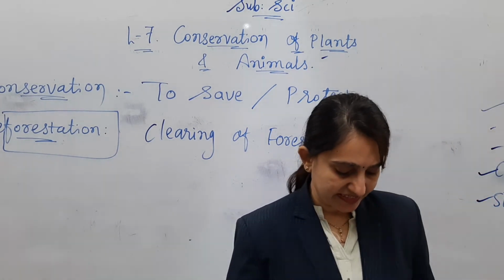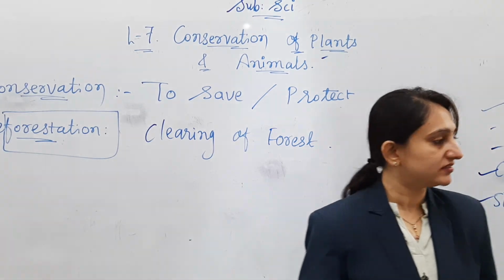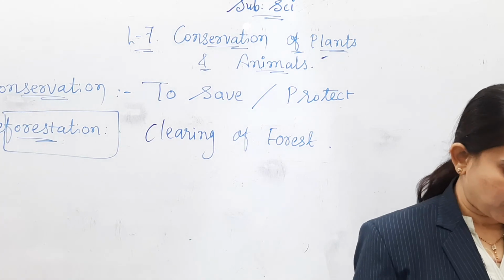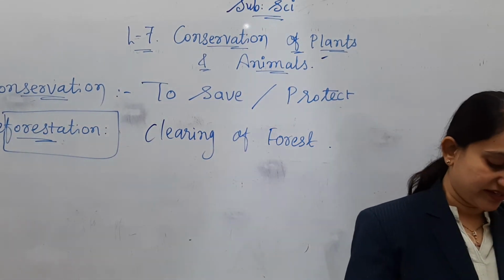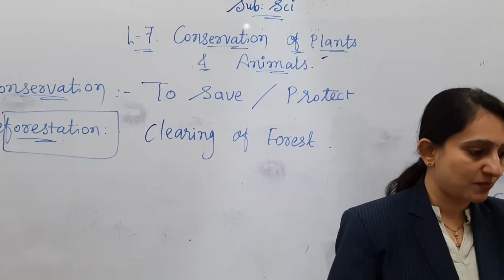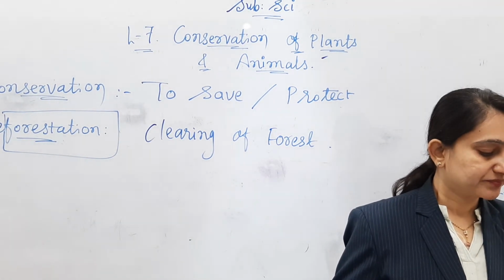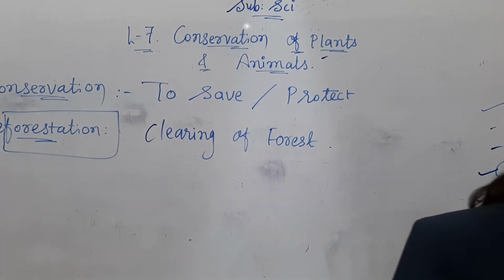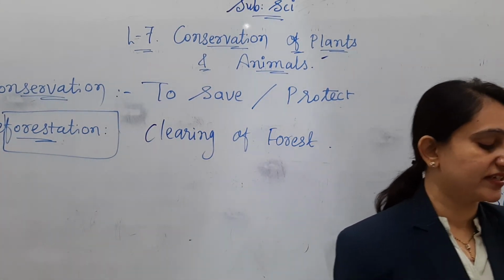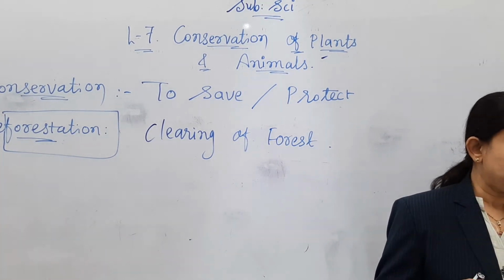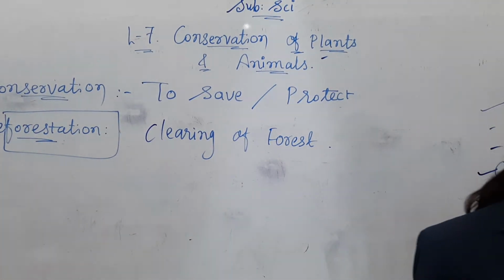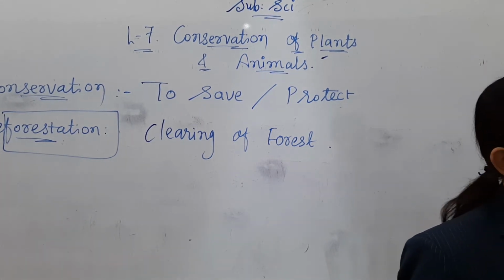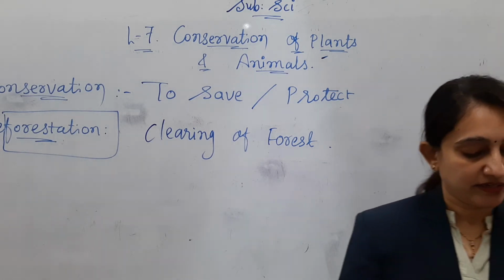Now plants need carbon dioxide for photosynthesis, that we know. Fewer trees would mean that less carbon dioxide will be used up, resulting in an increased amount of carbon dioxide in the atmosphere. This will lead to global warming. Turn your page. As carbon dioxide traps the heat rays reflected by the earth, the temperature on the earth rises, disturbs the water cycle and may reduce rainfall. This could cause droughts. Okay, these things we have already discussed.